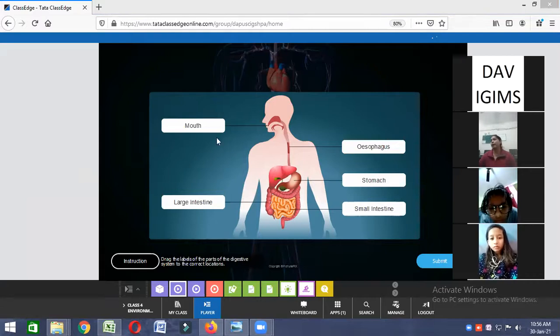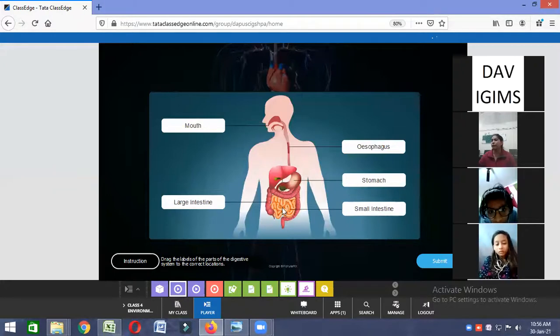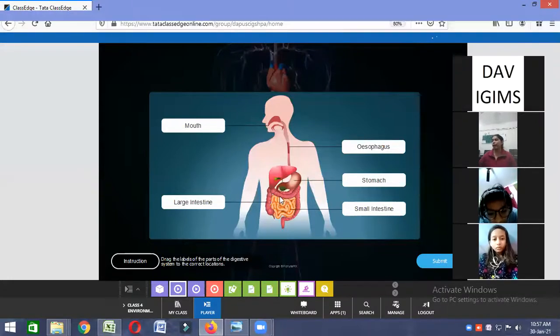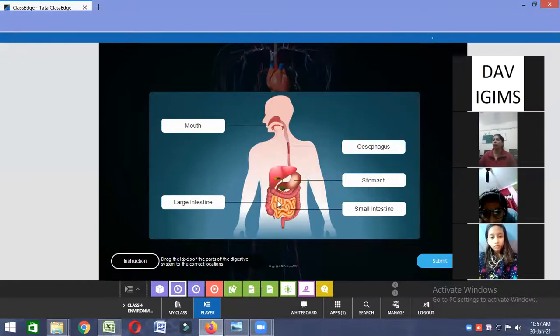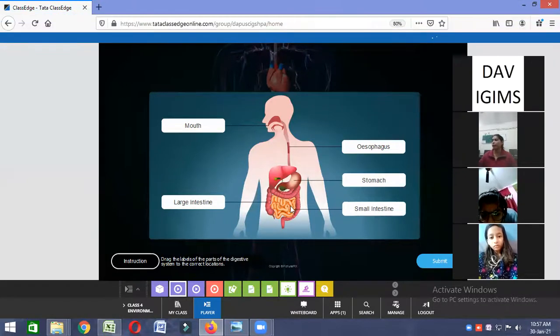Okay. Now, see how the digestion works. When you take the food inside the mouth, then what will happen? This food will go inside the food pipe, and after this, it will go into the stomach. And do you know, in the stomach, a little bit of digestion takes place. That means partial digestion takes place in the stomach. Okay, and when this food comes into the small intestine, then the complete digestion takes place, and in the small intestine, we get the digestive juices from the pancreas and liver. Okay, and food is completely digested here.